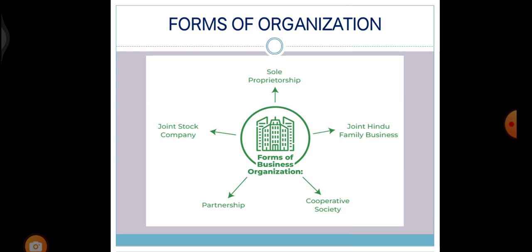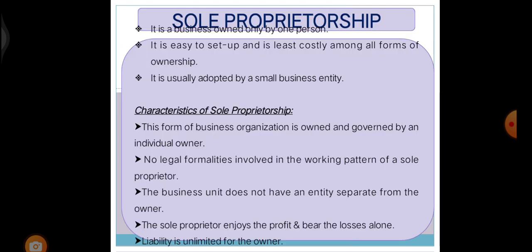Now, see the pictures. There are 5 forms of business organizations. One is sole proprietorship. Next, joint Hindu family business, cooperative society, partnership firm, joint stock company. Now, we are going to see sole proprietorship. It is a business owned only by one person. It is easy to start and it is least costly among all forms of ownership. And also, it is usually adopted by small business entities only.